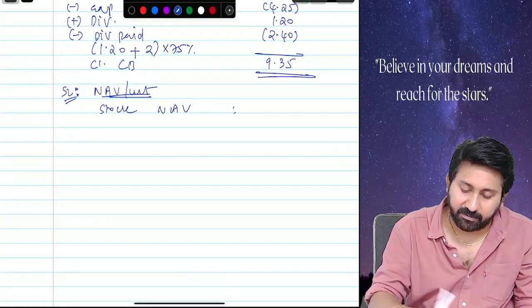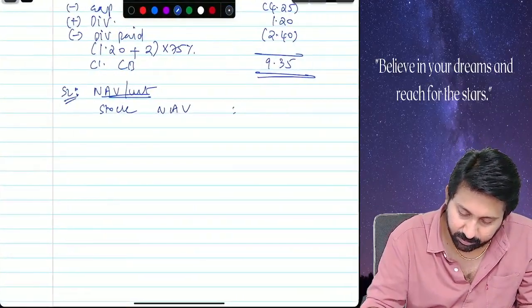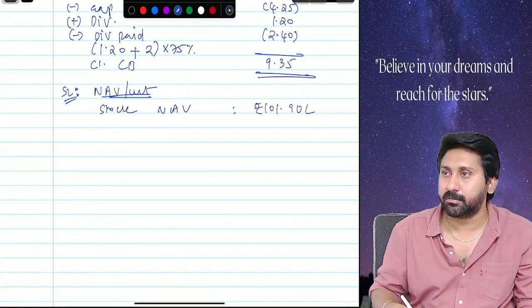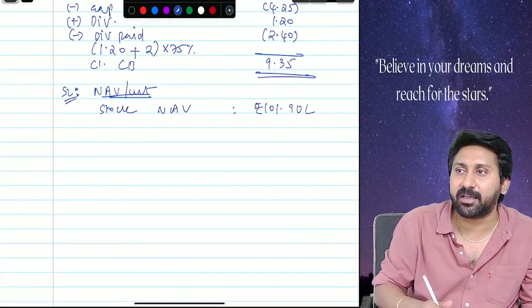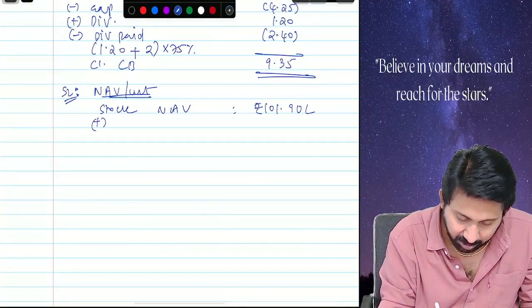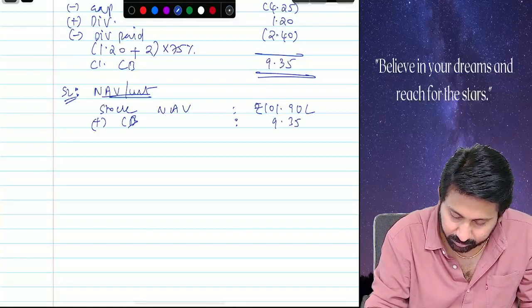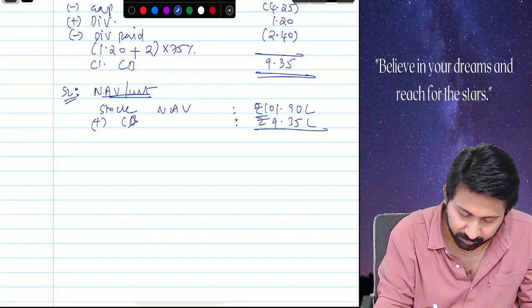What is the stock NAV value given in the question? 101.90 lakhs. He has given in the question. Stock NAV plus what balance we need to add? Cash balance. How much? Totally how much is the NAV?